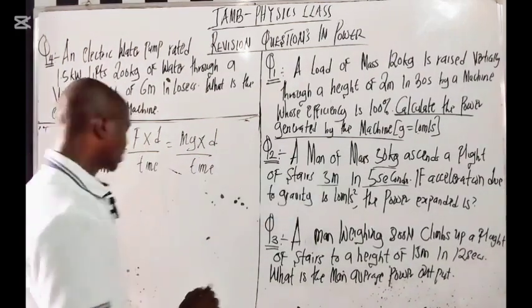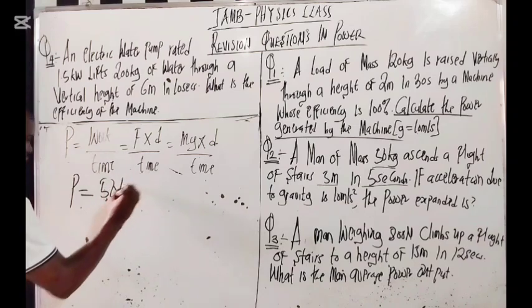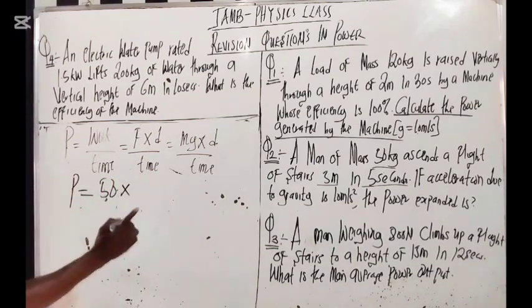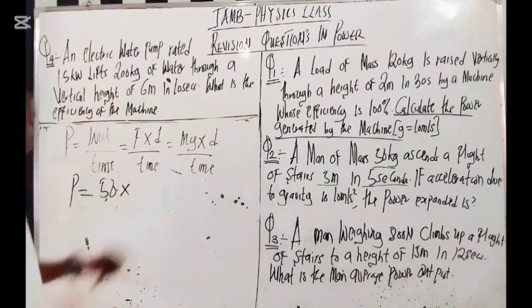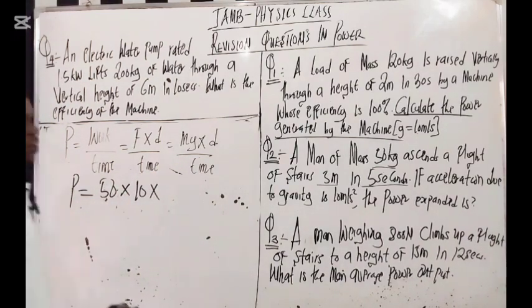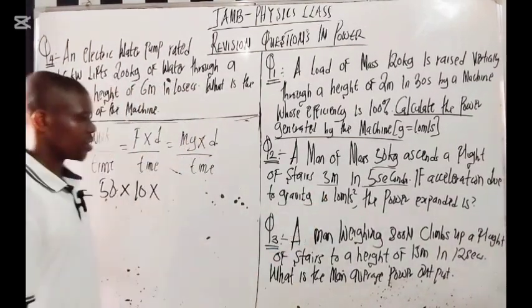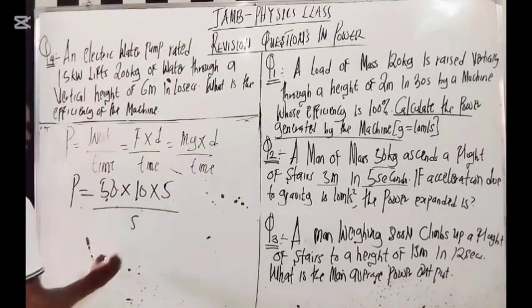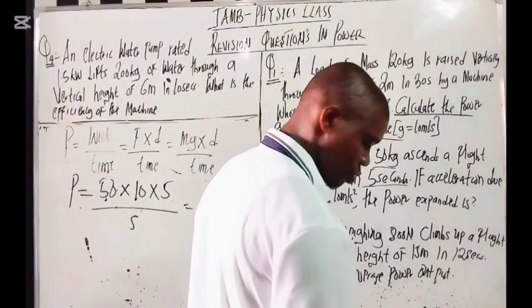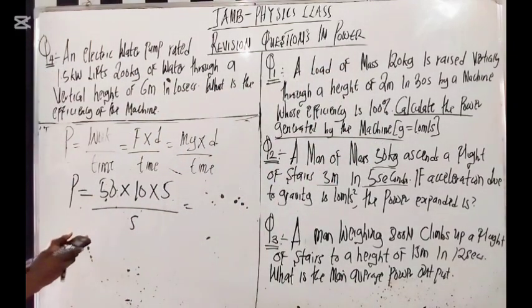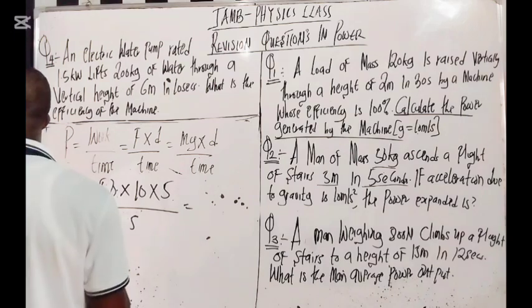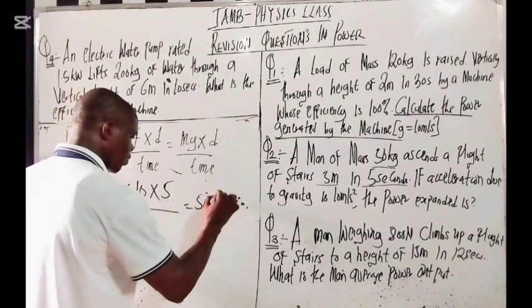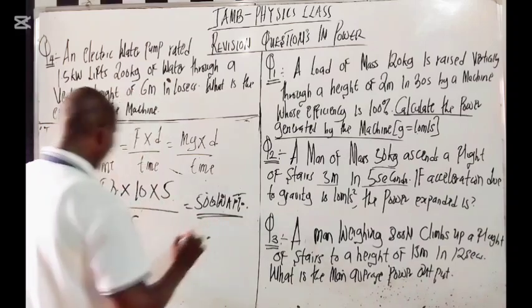So my power is equal to what? My mass is 50 kg, times my g which is 10, times my distance which is 5 meters, over my time which is 5 seconds. So you have 50 times 10 times 5, divided by 5. That gives 500. 500 watts.